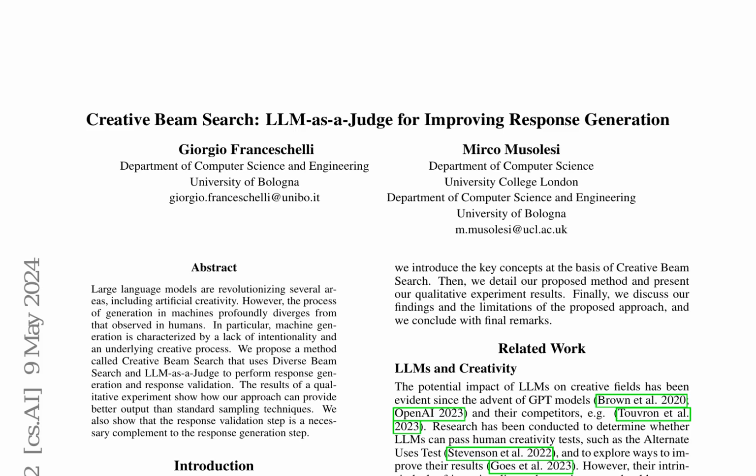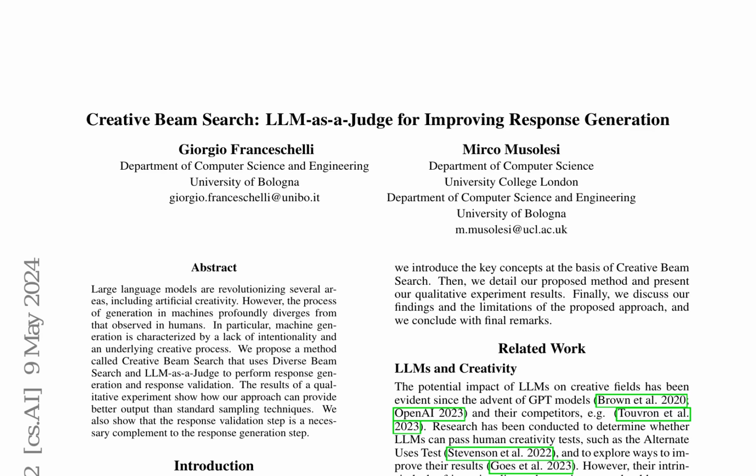Large language models have significantly impacted various fields, including artificial creativity. However, these models lack intentionality and a creative process. To address this limitation, the authors introduce creative beam search, which combines diverse beam search and LLM-as-a-Judge to generate and validate responses. This approach simulates response generation through diverse beam search, producing a diverse set of possible solutions, followed by a self-evaluation phase to select the final output.